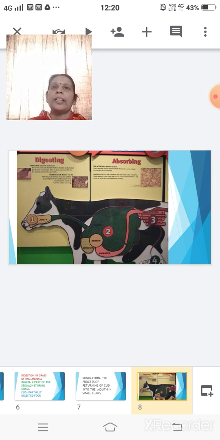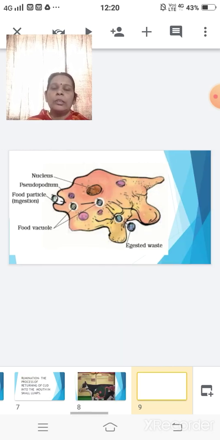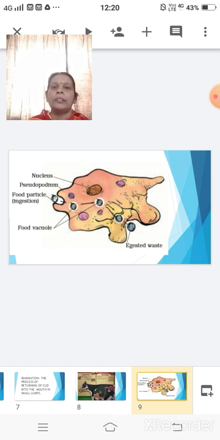The hydrochloric acid and the gastric juice secreted in these chambers now digest the protein that is present, and the food can take as much as 80 hours to pass through the digestive system of the ruminants. This is how the process of digestion takes place in ruminants, that is, grass eating animals.